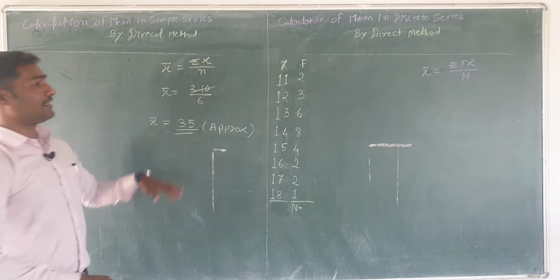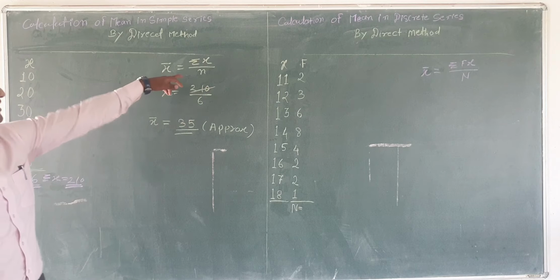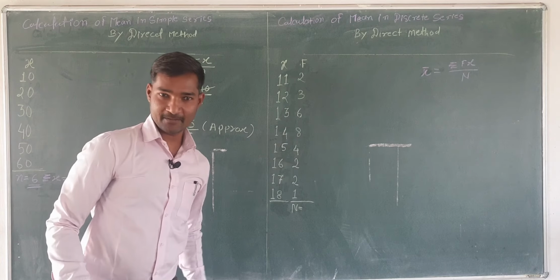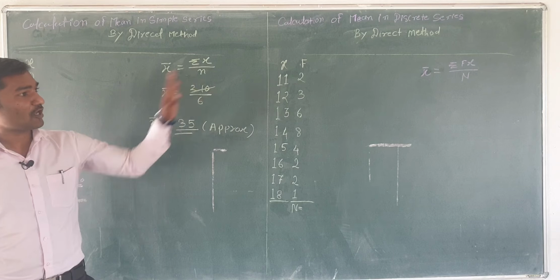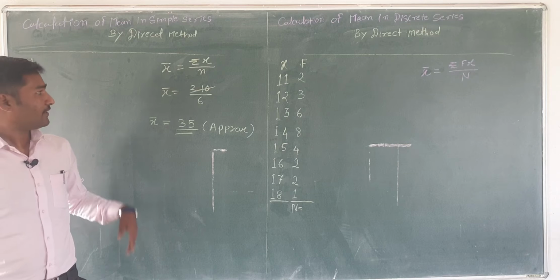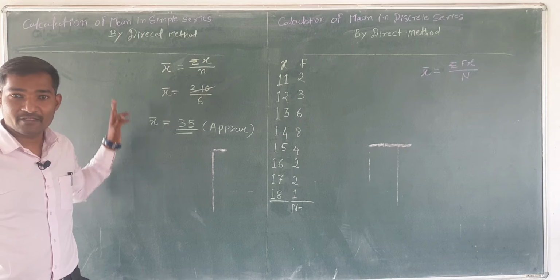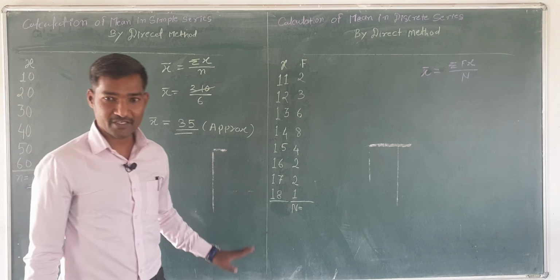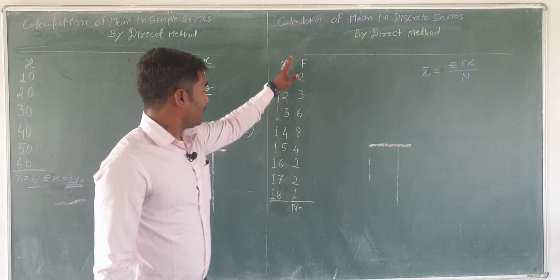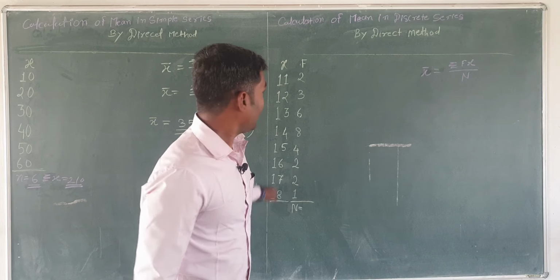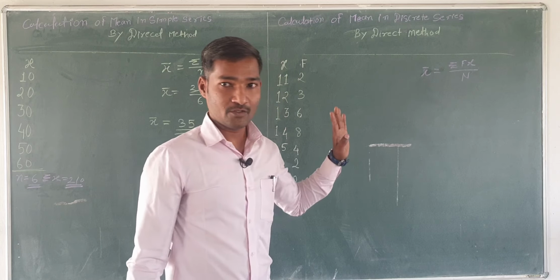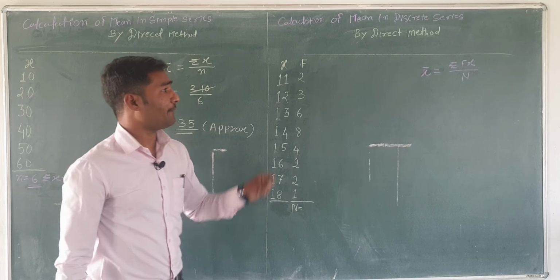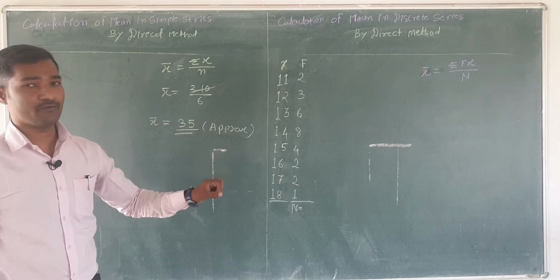Okay, so what is the difference? There is a small n and there is a capital N. Then summation of fx. Here it is a summation of x in the simple series, but here it is a discrete series. So here we have a number of observations and a number of their frequencies. So first of all, what is capital N, what is fx, we will see.